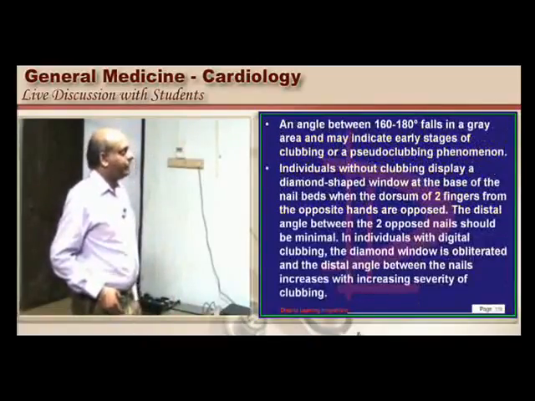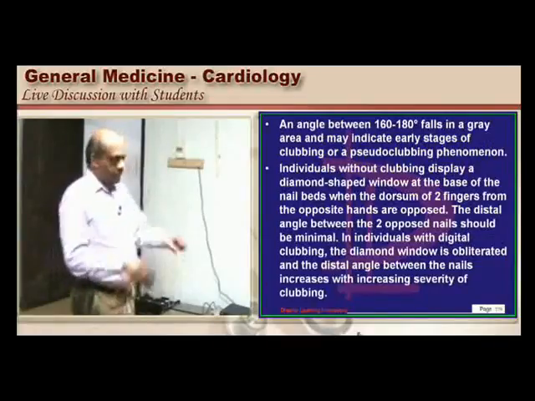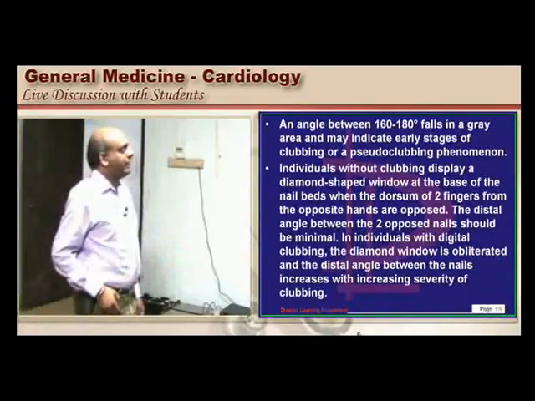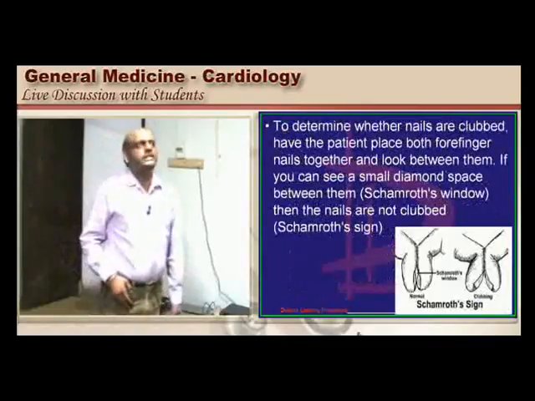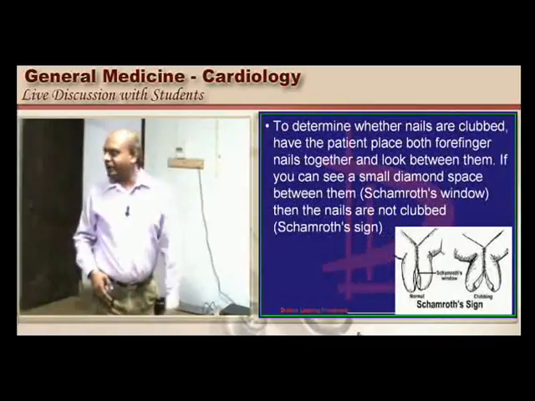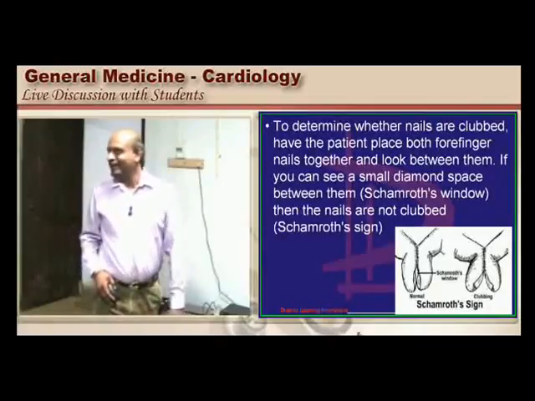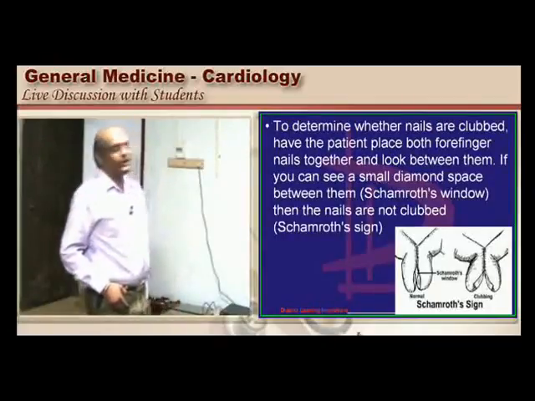Lovibond's angle. Then Shamroth sign means if you put the two fingers, a diamond shape will be there. If it is not there, then you call it as the clubbing. So all these things we did in our first clinical posting very interestingly, but later on as consultants we forget all these things probably.